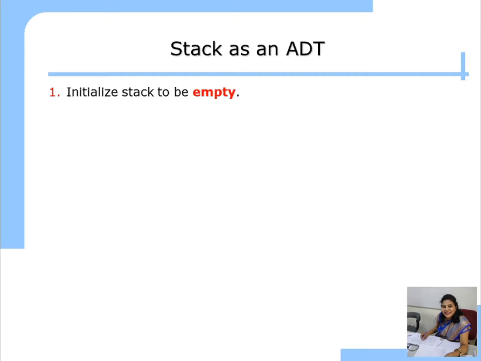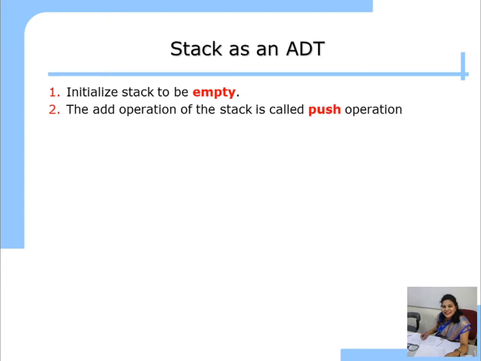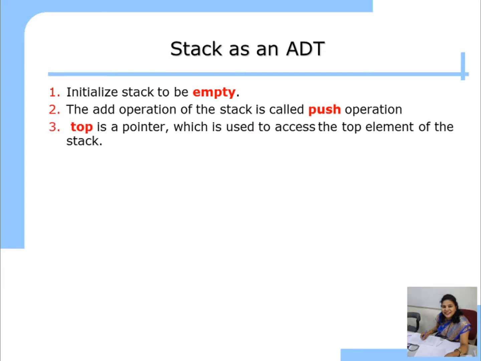The first operation you are going to implement on the stack is the initialization of the stack. When you initialize the stack, it should be empty. How you initialize the stack to be empty, we will see now. Next, the add operation of the stack is called push. So the insert operation is known as push.